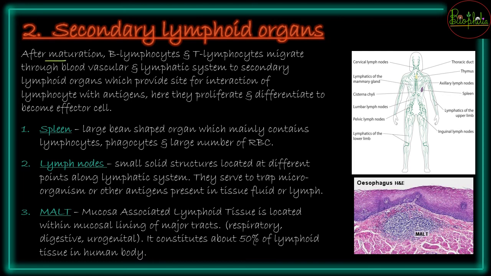So after maturation these will be moving into the blood vessels या फिर lymphatic systems में जाएंगे and they will be reaching into the secondary lymphoid organs. Once these reach the secondary lymphoid organs, and this will be interacting with the different kinds of antigens, और फाइनली they will be coming into the work field जहाँ पे वो लिटरली एंटीजेंस को फेस करेंगे. So now here they will also proliferate and even differentiate to become the effector cells.